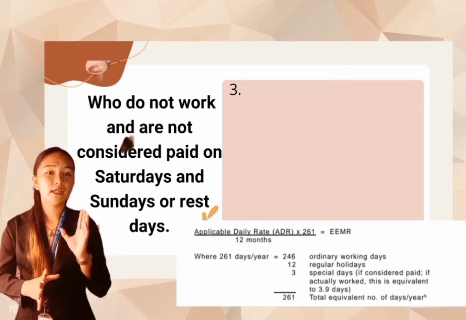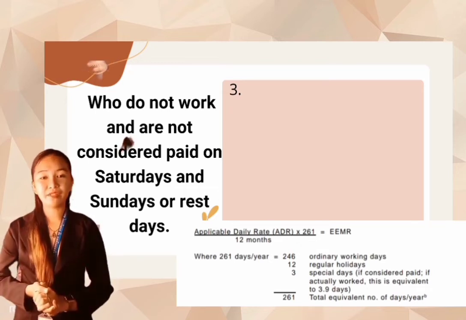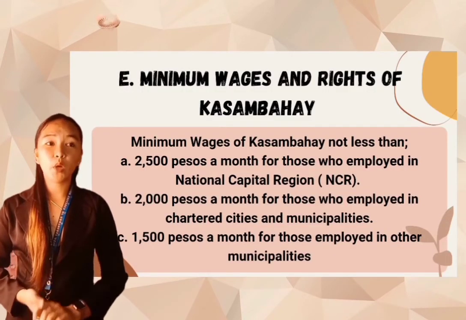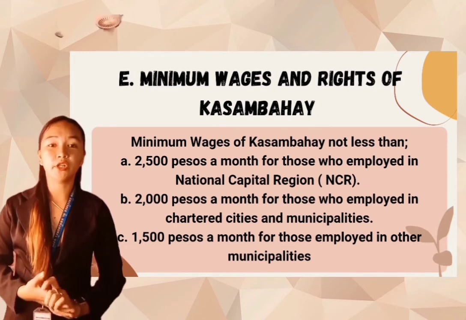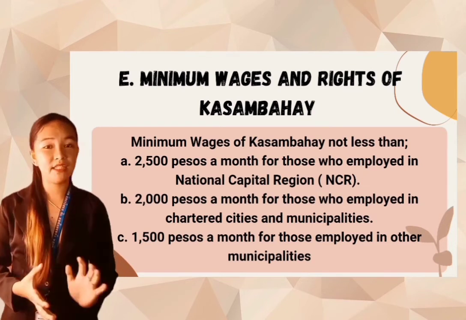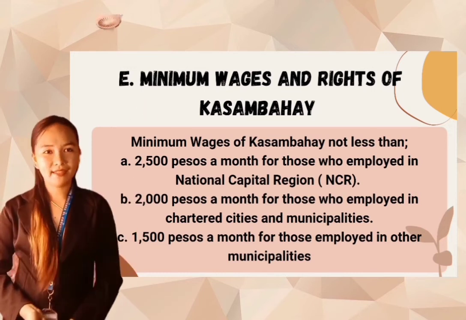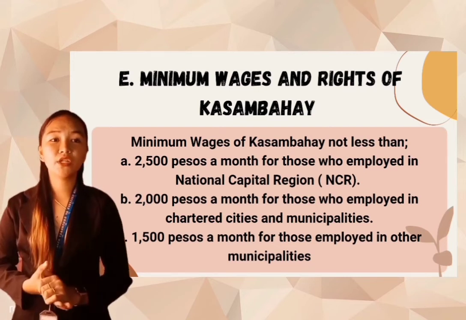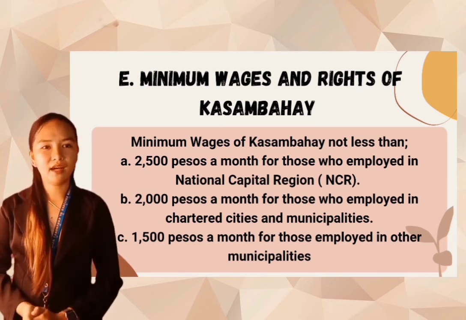The formula is a suggestion and may also be used as a guide to determine the equivalent monthly minimum wage rate and rate of kasambahay, with a minimum wage of not less than 2,500 pesos a month in the National Capital Region or NCR, then 2,000 pesos a month in chartered cities and first class municipalities, then 1,500 pesos in other municipalities. It also covers the rights and benefits of kasambahay, minimum wage, or other mandatory benefits such as the daily and weekly rates, and a lot more.